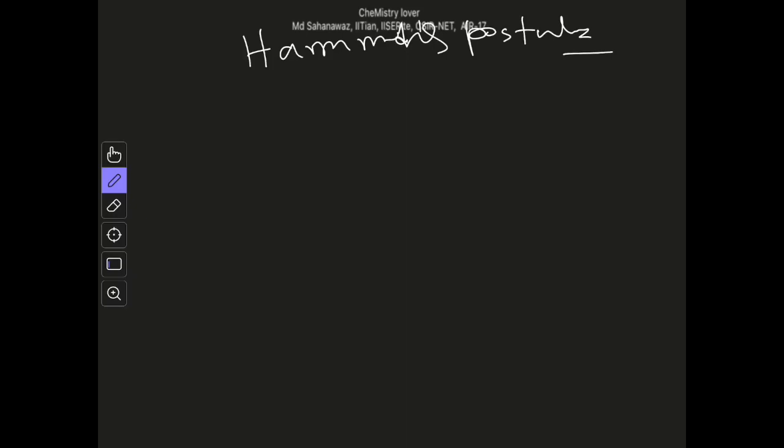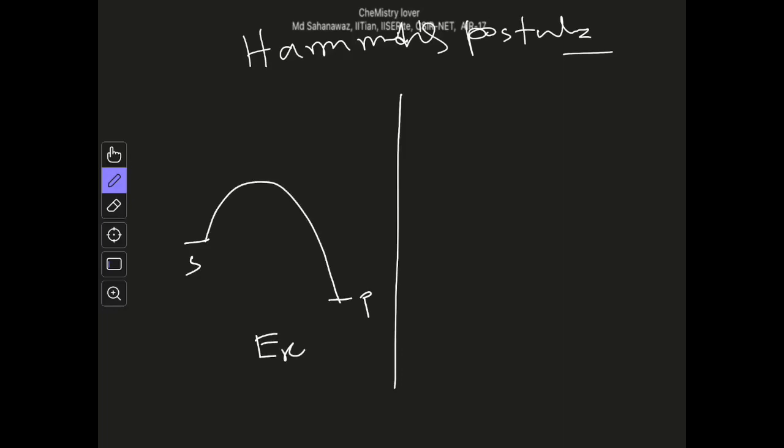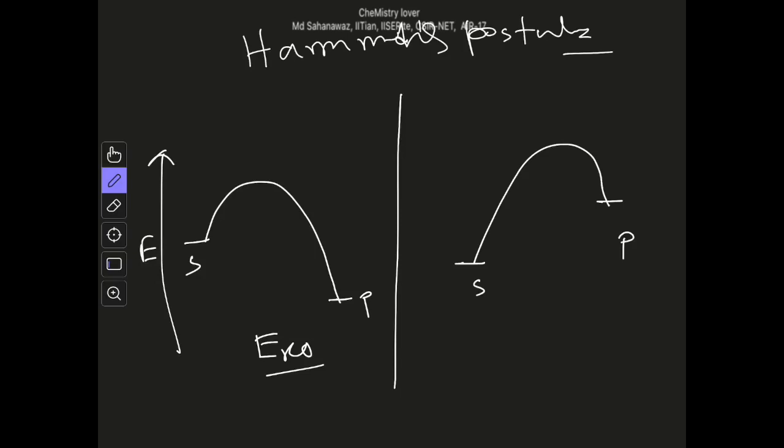So we have two kinds of reaction, one is endothermic, another one is exothermic. So this is, let's say, your starting material and this is your product, and this is the example of exothermic reaction. This is exothermic reaction because your product is low in energy and you are releasing energy out of the reaction, whereas this is an example of endothermic reaction where you have product which is higher in energy compared to the starting material.